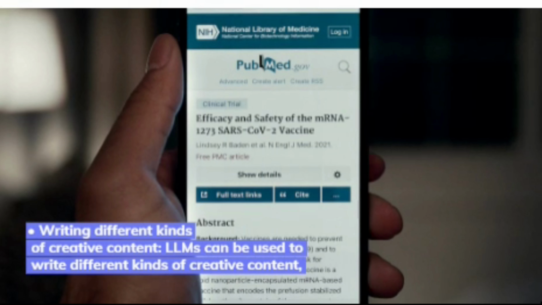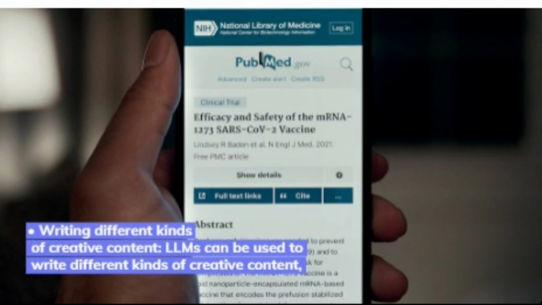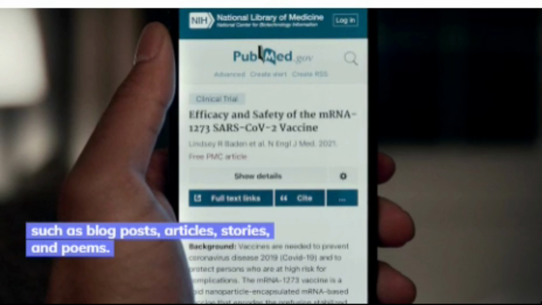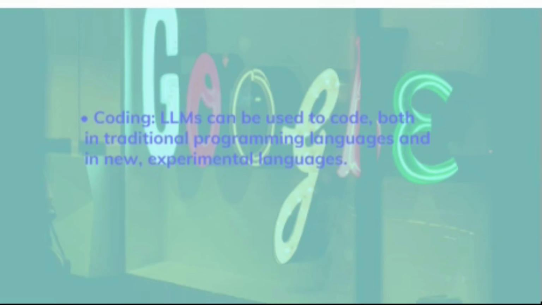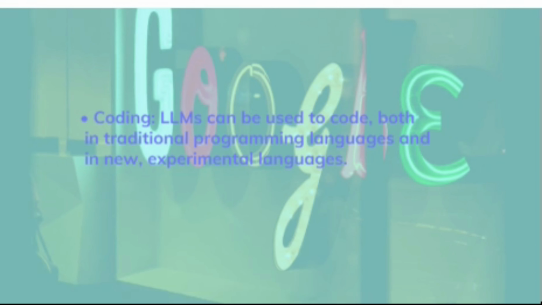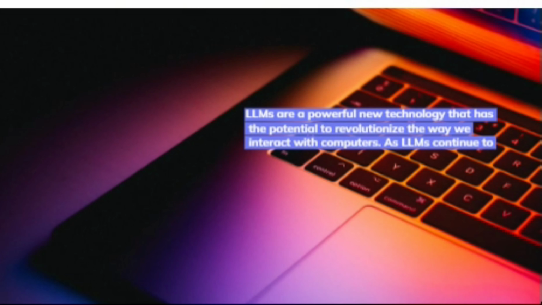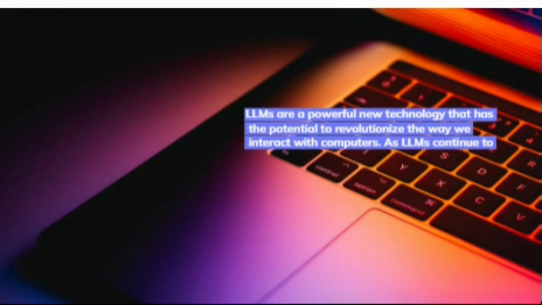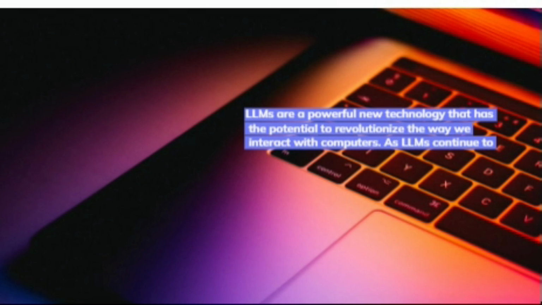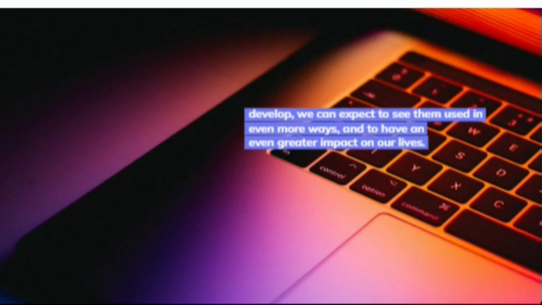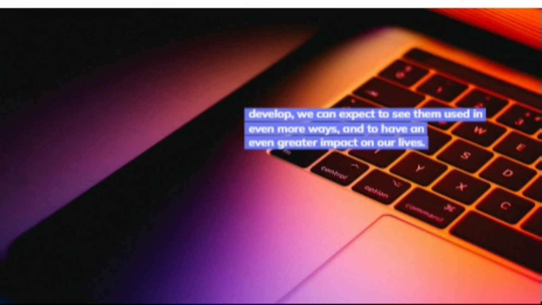Writing different kinds of creative content. LLMs can be used to write different kinds of creative content, such as blog posts, articles, stories, and poems. Coding. LLMs can be used to code, both in traditional programming languages and in new, experimental languages. LLMs are a powerful new technology that has the potential to revolutionize the way we interact with computers. As LLMs continue to develop, we can expect to see them used in even more ways, and to have an even greater impact on our lives.